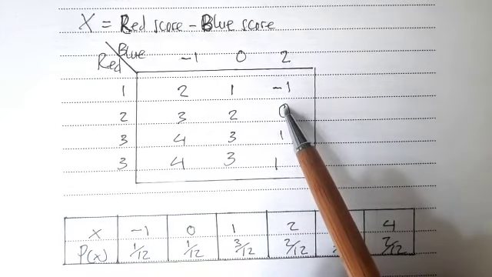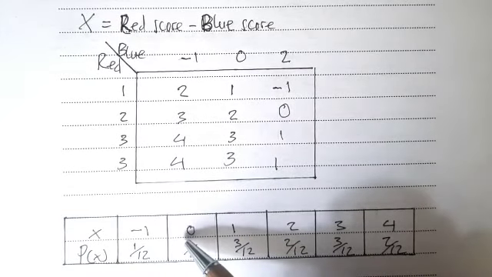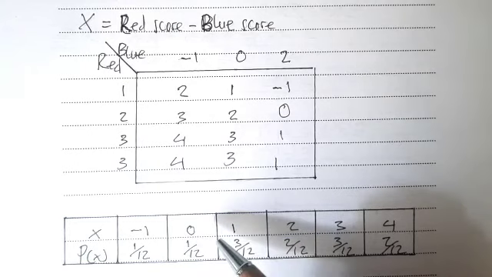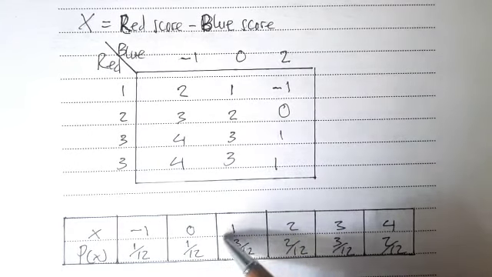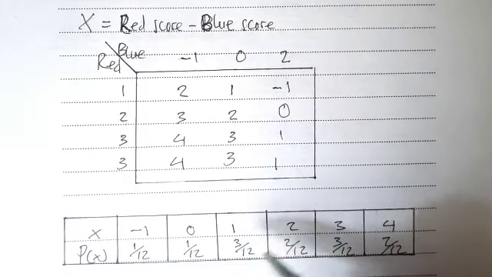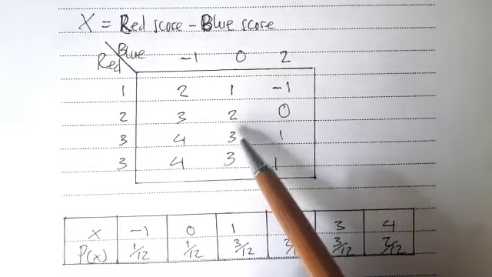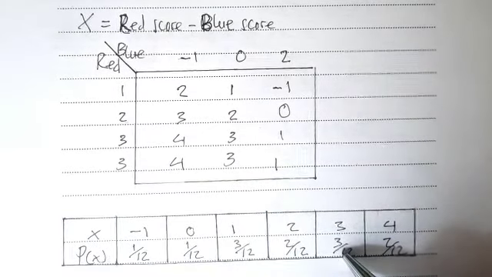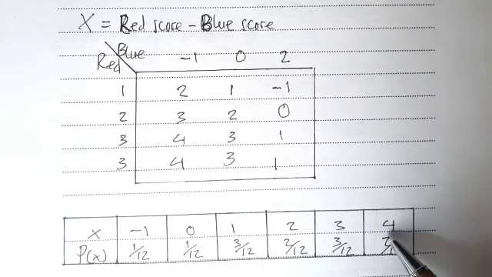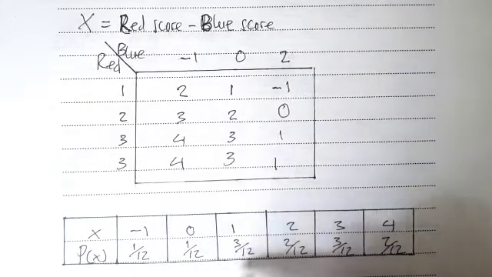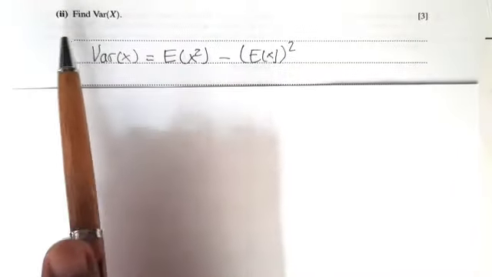For 0, also 1 over 12. For 1, the probability is 3 over 12. For 2, it is 2 over 12. For 3, it is 3 over 12. And for 4, it is 2 over 12. This is the probability distribution table for X.